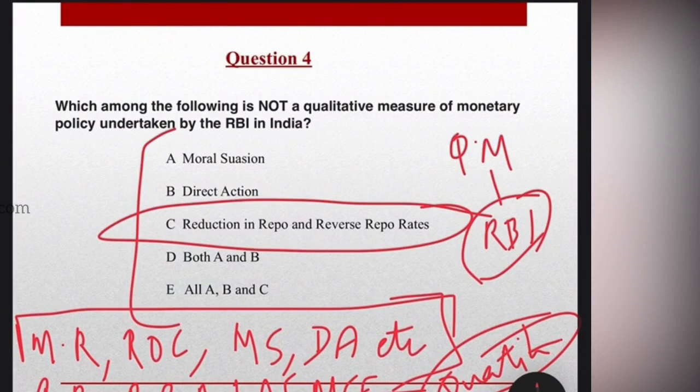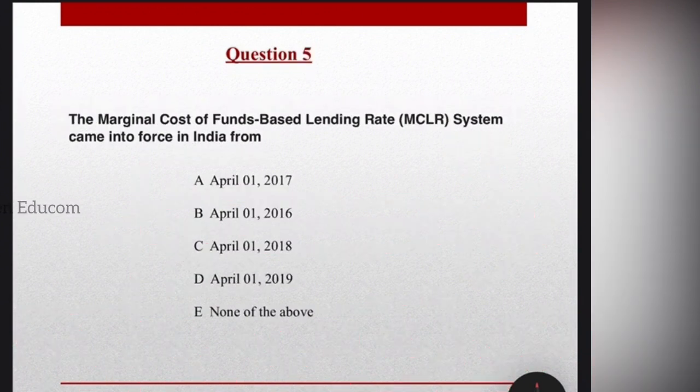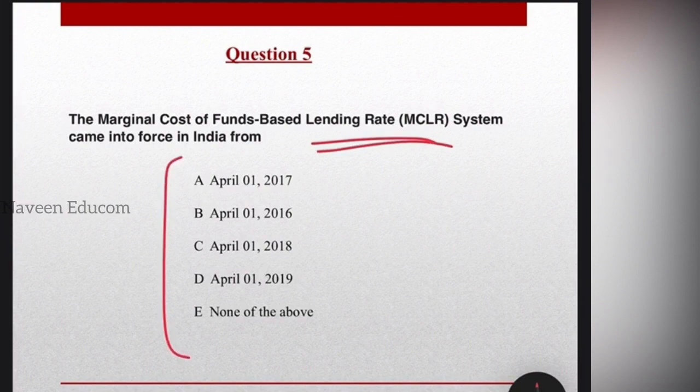Okay, so the answer is option C, reduction in repo and reverse repo rates. So that's very clear here. Coming to the next question, the marginal cost of funds based lending rate system came into force in India from. You have to identify the date. So students, this is very important. Please kindly note it down.